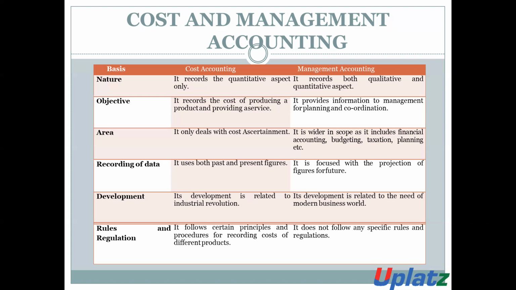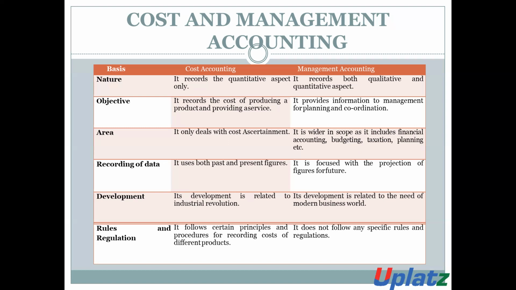Cost accounting deals with cost ascertainment, but management accounting includes financial accounting, budgeting, taxation, planning, etc. Cost accounting records past as well as present figures, but management accounting focuses on projecting figures for the future.